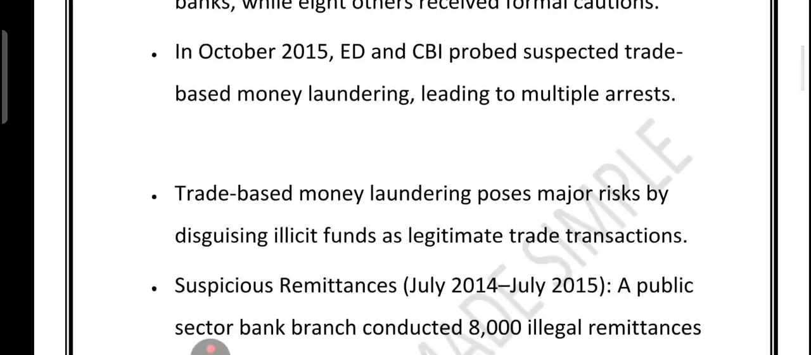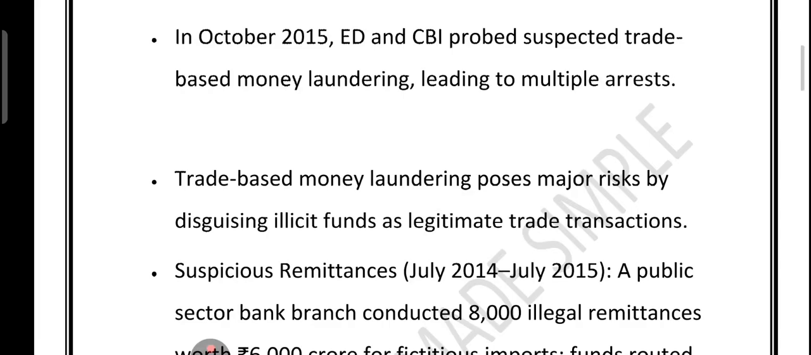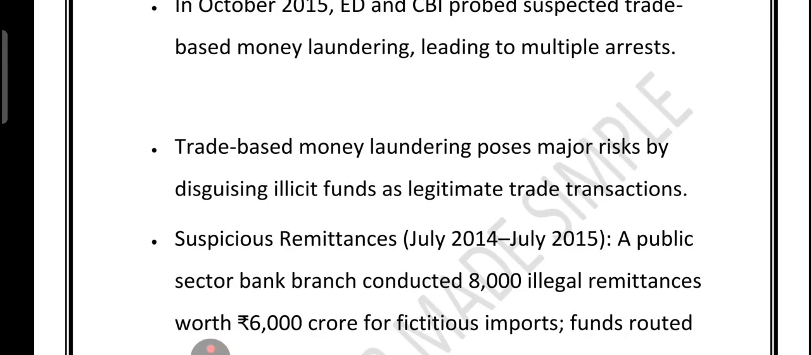By October 2015, the Enforcement Directorate and the Central Bureau of Investigation were investigating suspected trade-based money laundering, which led to multiple arrests. So we have just now talked about 2014, fraudulent overdraft against FD in Mumbai, which caused KYC failure. RBI found KYC violations in 12 branches, poor verification, weak monitoring. 1.5 crore penalty was imposed on each of 3 banks, 8 got a formal warning. In 2015, ED and CBI probed trade-based money laundering and arrests were made.